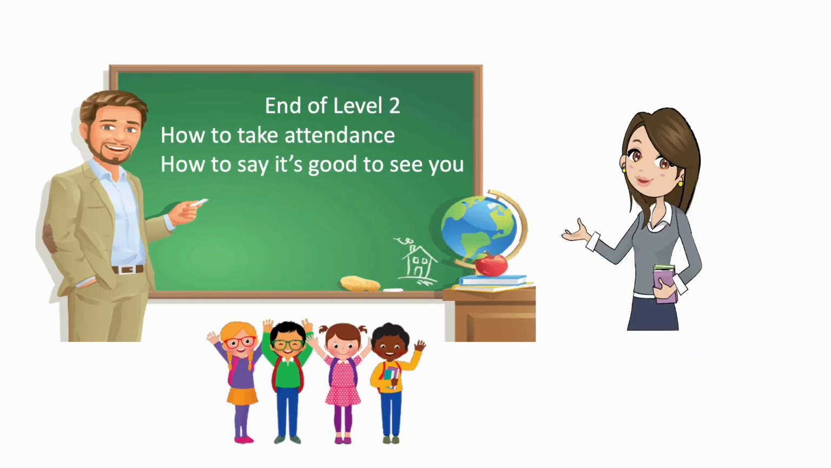Okay, so that is the end of level 2. So now we know how to take attendance and we know how to say it's good to see you. So once you have level 1 down and you've moved on to this level, then make sure you have these first 2 levels down really well before you move on to level 3, and we'll add to it again.